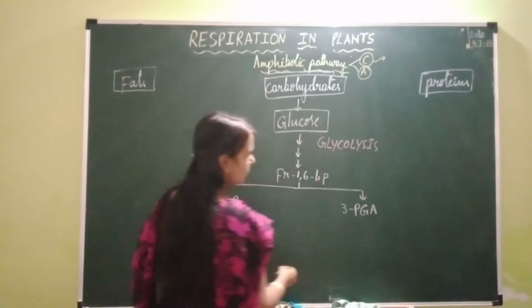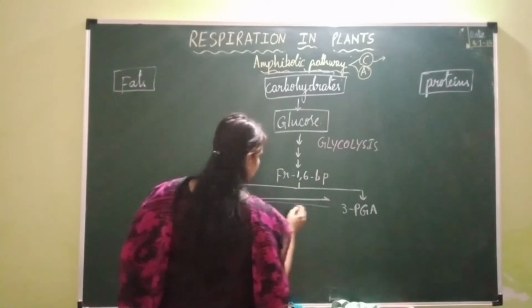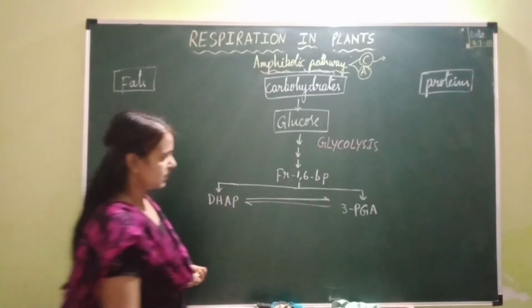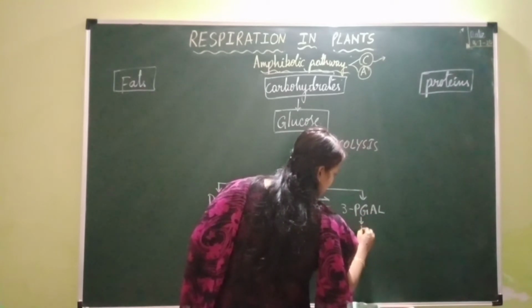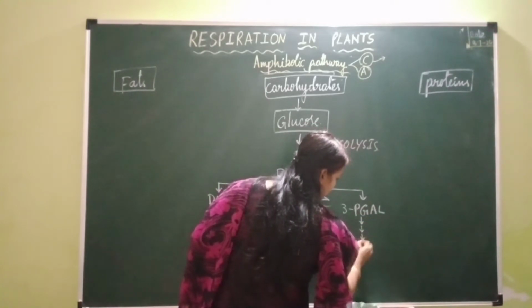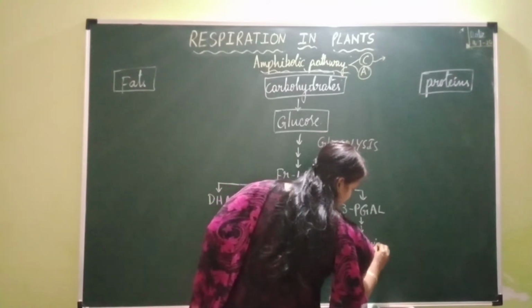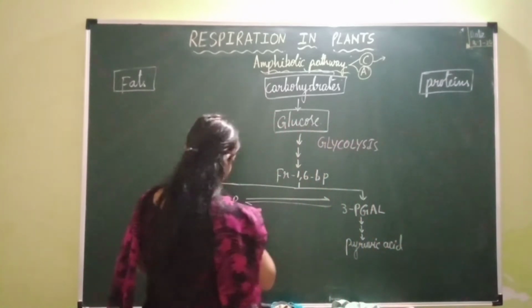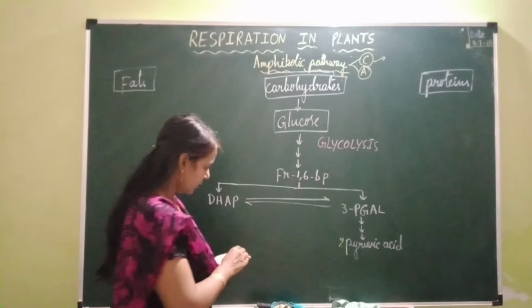These are interconvertible isomers. 3-PGAL undergoes a series of reactions resulting in the formation of pyruvic acid. So by the end of glycolysis, one molecule of glucose results in two molecules of pyruvic acid. We already studied all these steps.